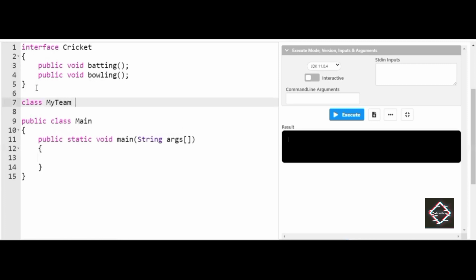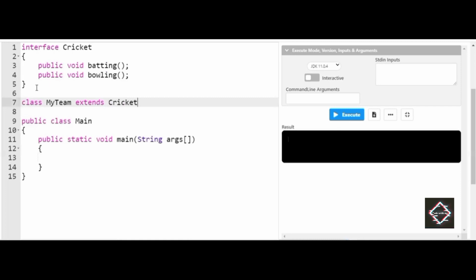In inheritance, we make use of extends. By making use of this, all the variables and methods present inside the class will be inherited. But you can clearly observe here, I'm not extending a class, I'm extending an interface.